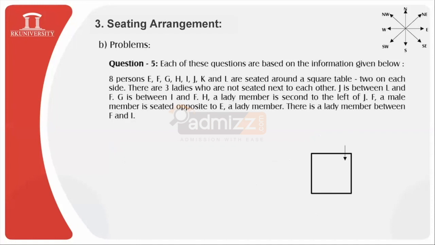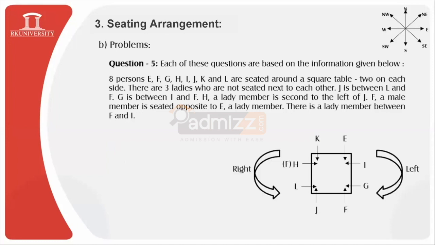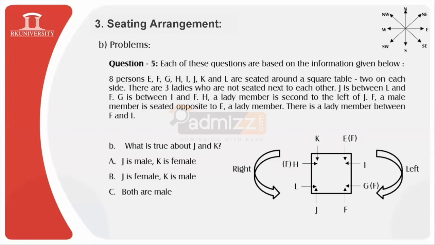Then we have once again the same pattern to be followed. So next question is, what is true about J and K? It is very easy to answer. See, the persons who are female are represented by F in the brackets and the rest of the persons are males. So now I believe it is very easy to identify. And yes, definitely your answer is correct. It is option C. Both are male members. Next question.